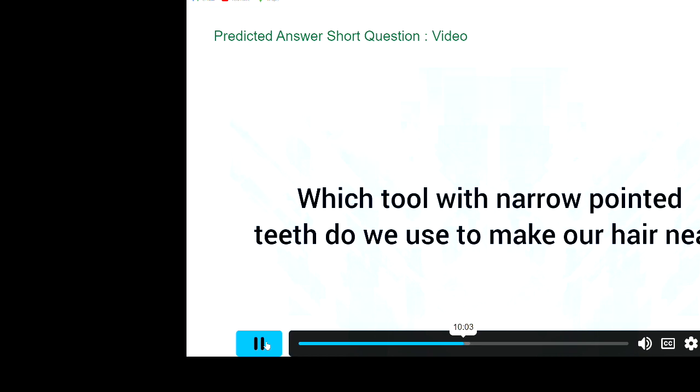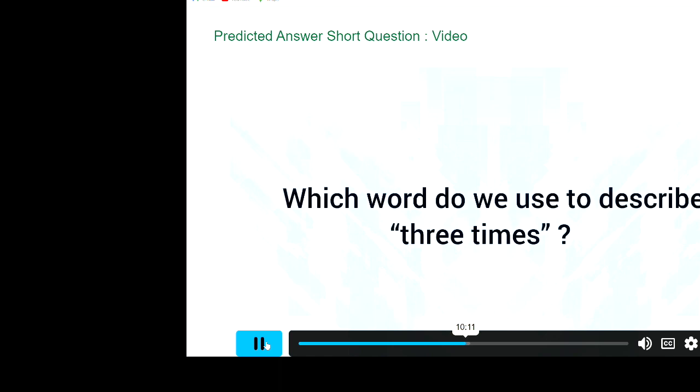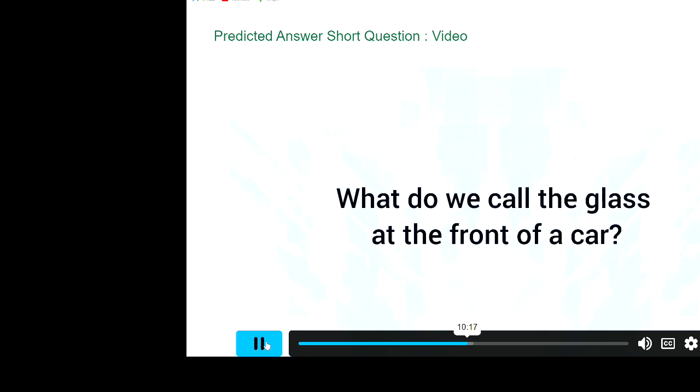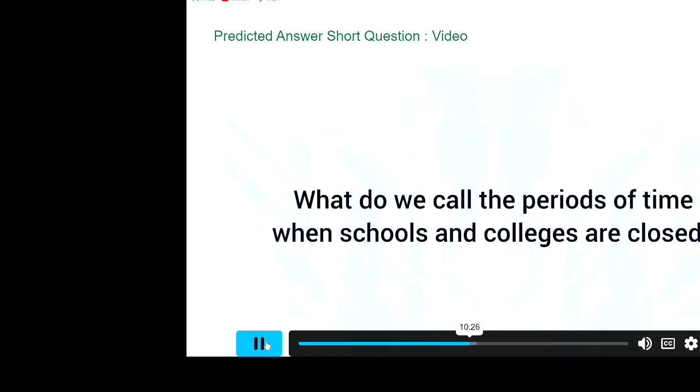Which tool with narrow pointed teeth do we use to make our hair neat? Comb. Which word do we use to describe 3 times? Triple, treble, threefold. What do we call the glass at the front of a car? Windscreen, windshield. What do we call the periods of time when schools and colleges are closed? Vacation.